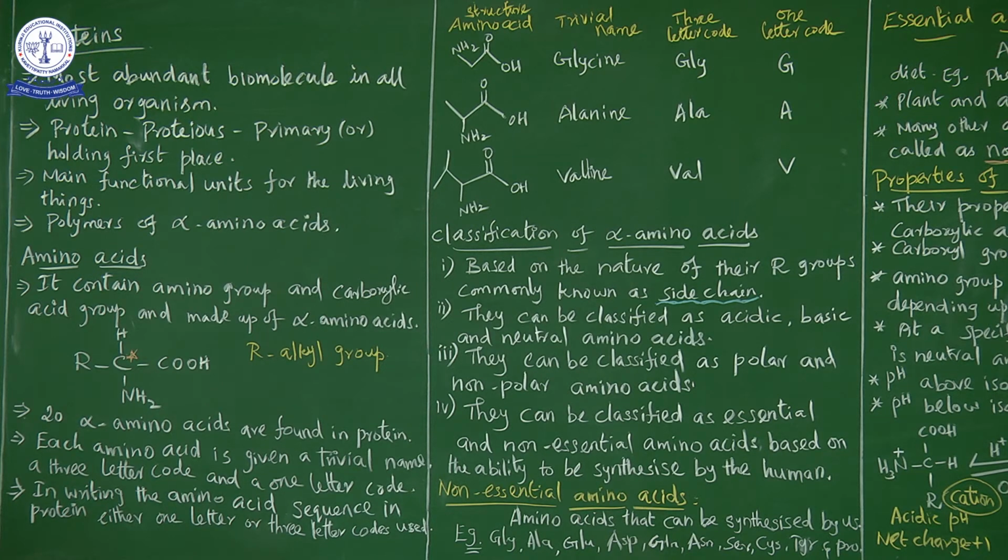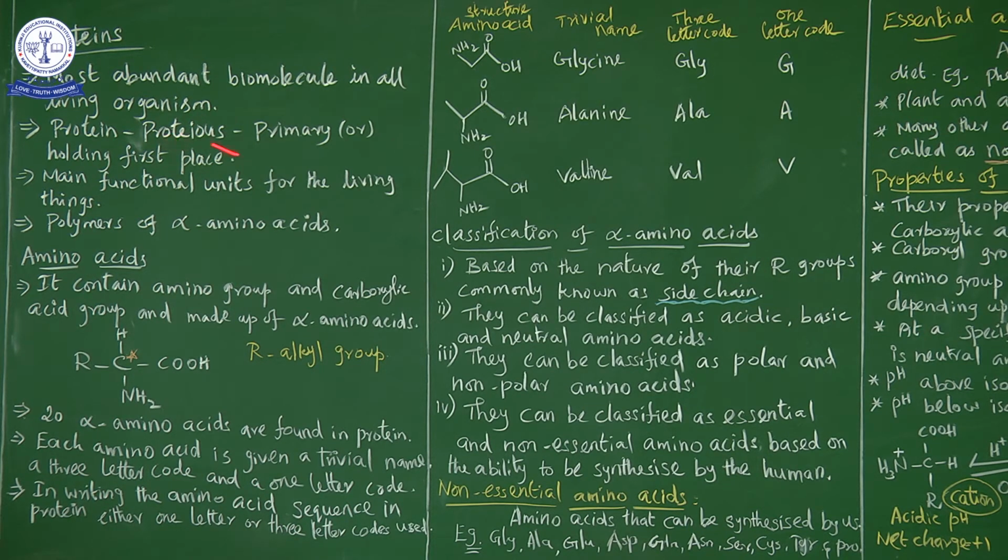So in this class, we learn about proteins. The proteins are the most abundant biomolecule in all living organisms. In living organisms, the largest percentage of the biomolecules is proteins. The name protein is derived from the Greek word proteus. So the protein word name, from where is it derived? From the Greek word proteus.